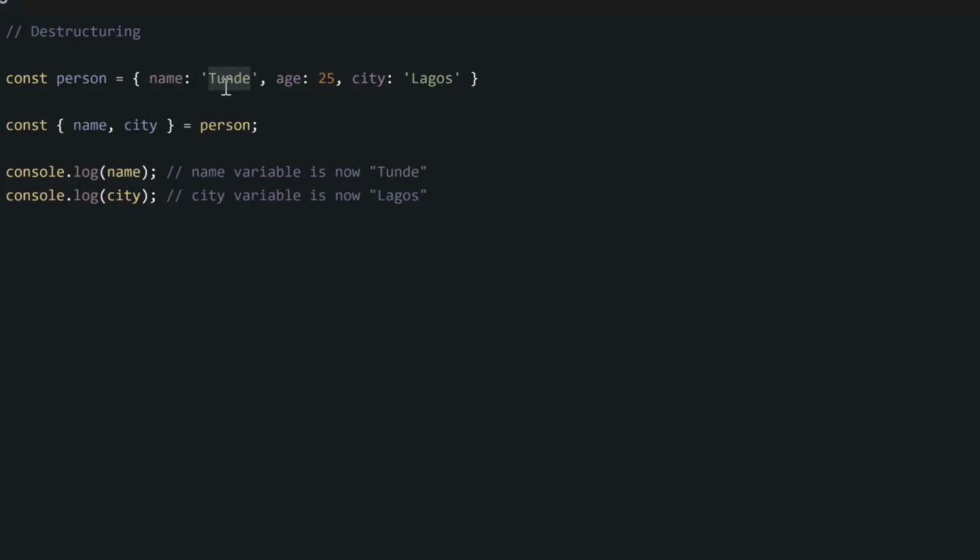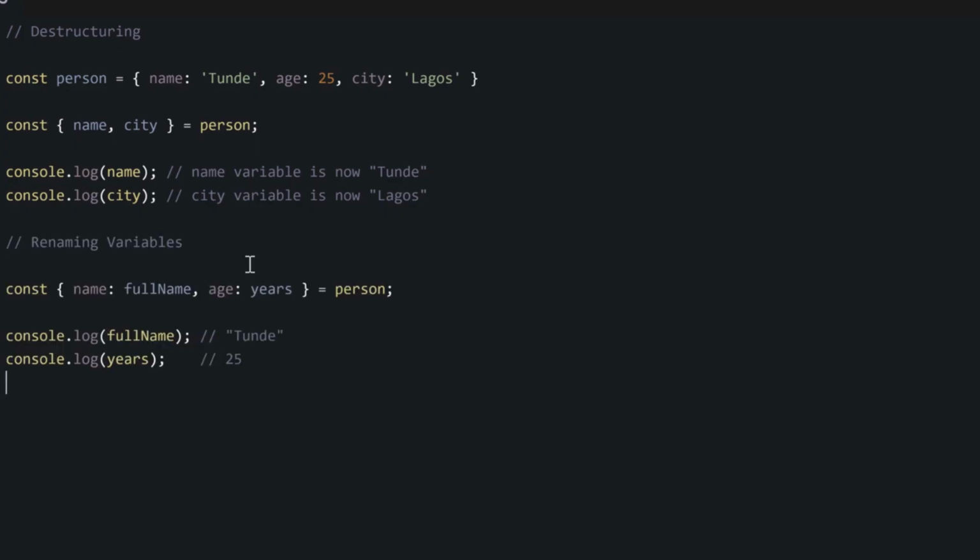For instance, this Tunde, if we want to save this Tunde inside a new variable, the name we save the new variable with will be the key, which is this name, if we destructure like this. But what if we want to save it with a different name from our property? What if we don't want to save our Tunde as a name variable? What if we want to use a different name for the variable? How do we do it?